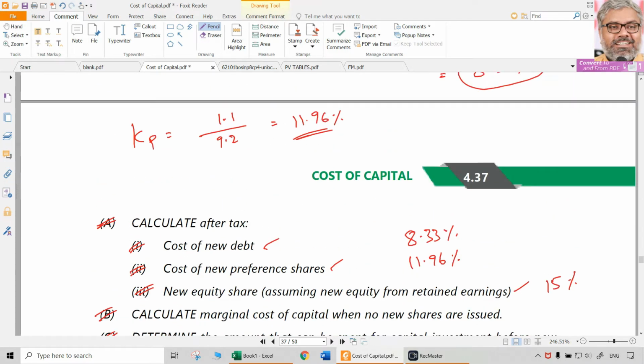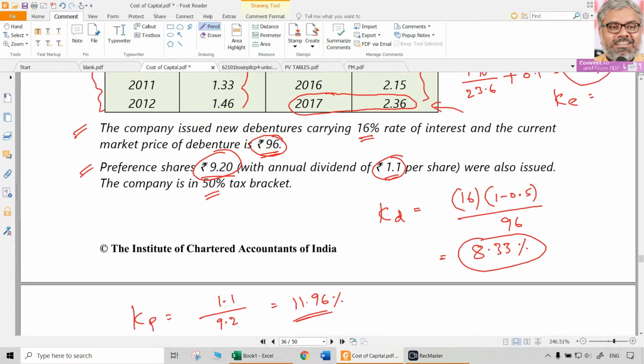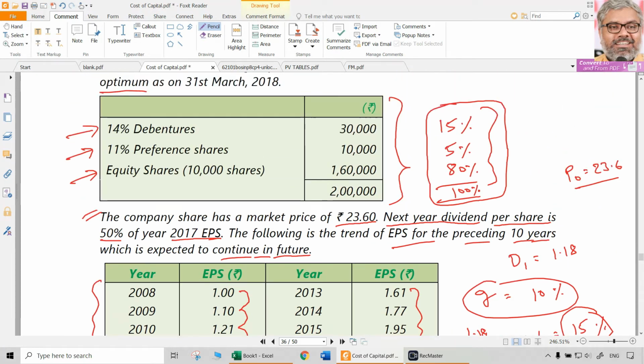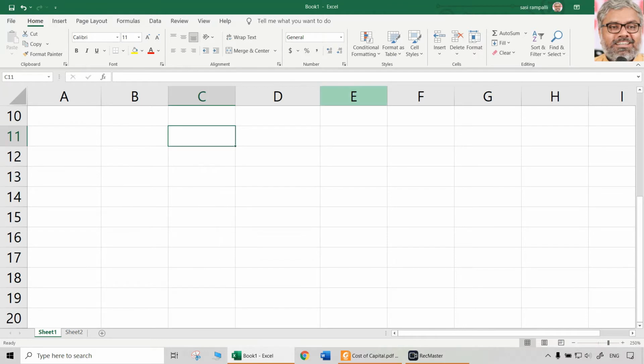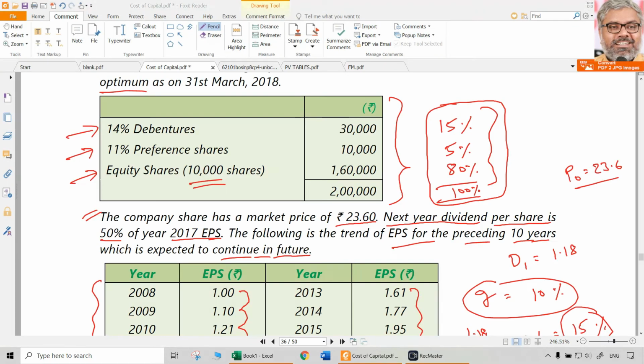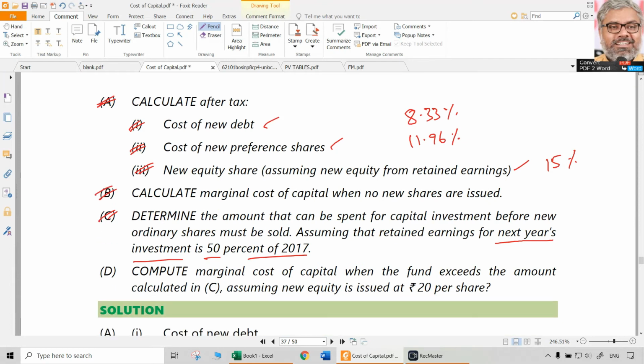In 2017, the earnings per share are 2.36, so 50% of that is 1.18 per share. For 10,000 shares, retained earnings will be 10,000 multiplied with 1.18, so 11,800 rupees, as given in the C bit.